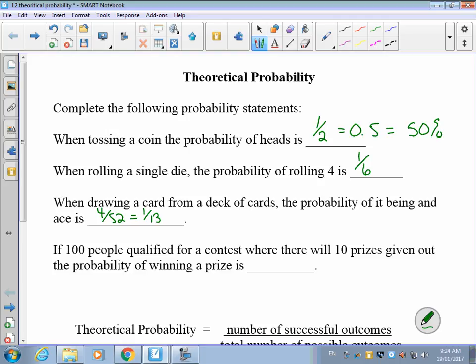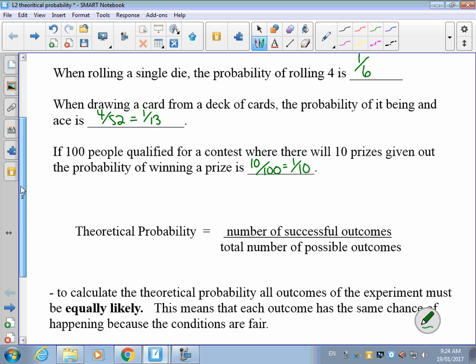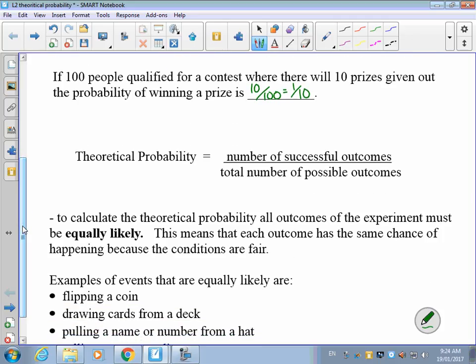If 100 people qualified for a contest where 10 prizes are given out, the probability of winning a prize, there's 10 prizes and there's 100 people looking for the prize. So you have a 10 in 100 chance. If you reduce that, you'd have a 1 in 10 chance of winning a prize. So theoretical probability we can figure out by using logic and common sense and not actually doing an experiment like experimental probability. Theoretical probability is considered to be the number of successful outcomes, so what we know could happen, divided by the total number of possible outcomes.